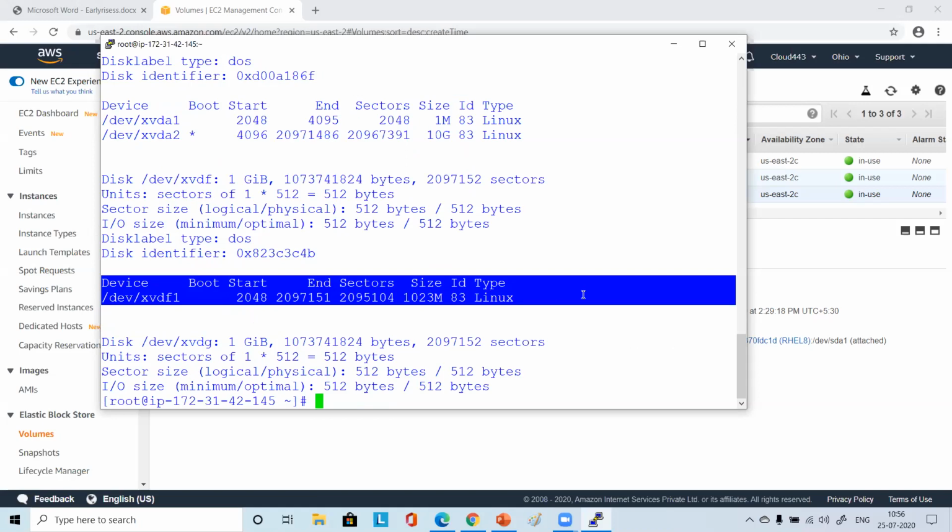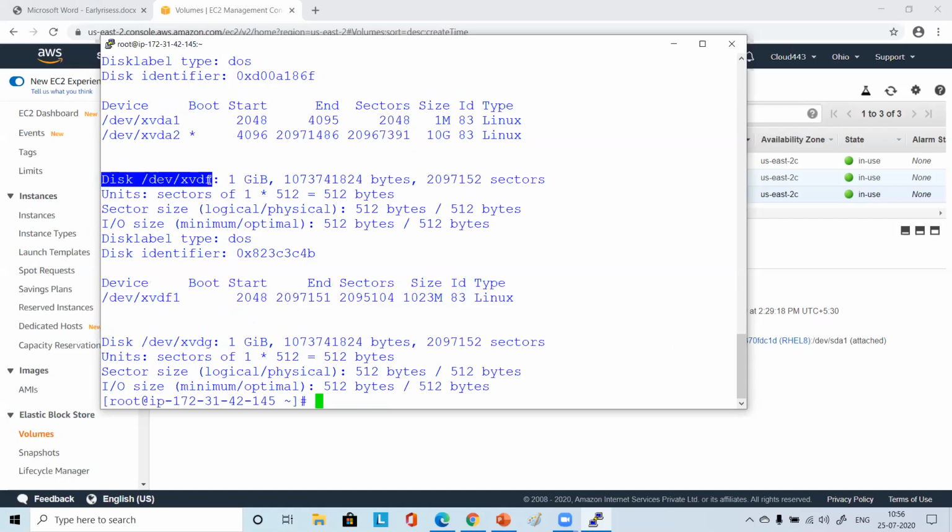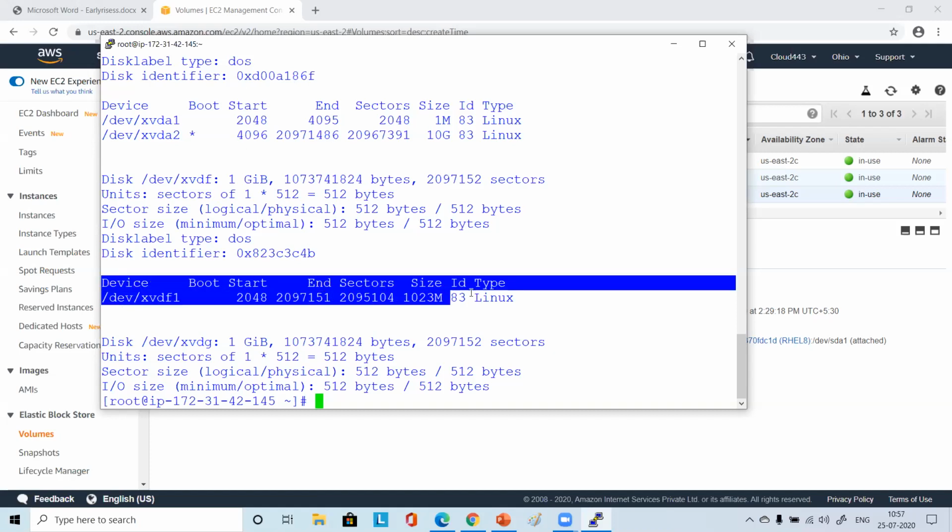fdisk -l, enter it. So earlier you might be seeing disk xvdf. It was there. For me, like 2 were there. Now, after we created this partition, what does it show? xvdf1. Did 1 come for everyone? Yeah. xvdf1. Please let me know who did it. For me, it came till here, 83 Linux. After that, nothing. So when you press fdisk -l, this device is there.